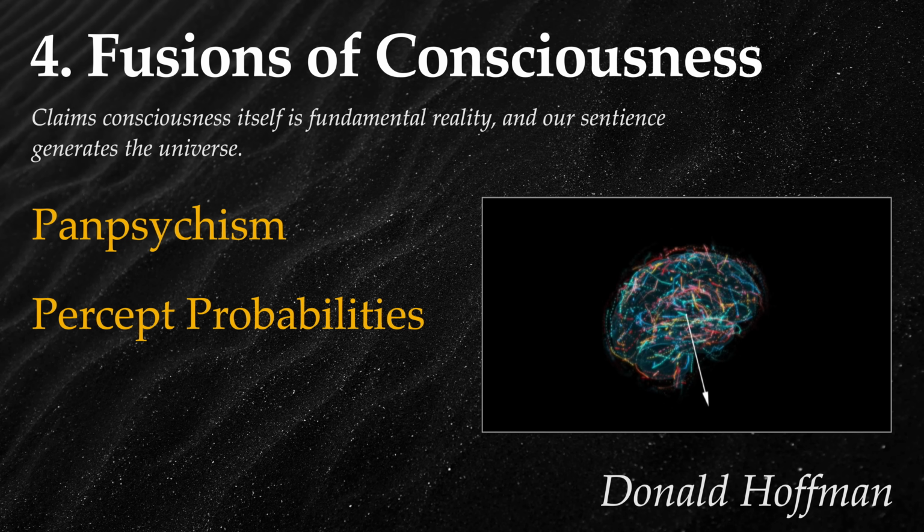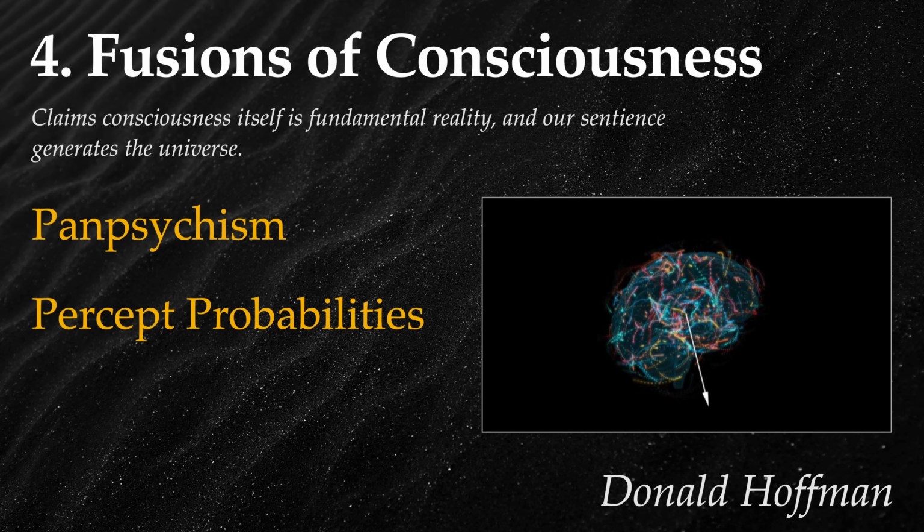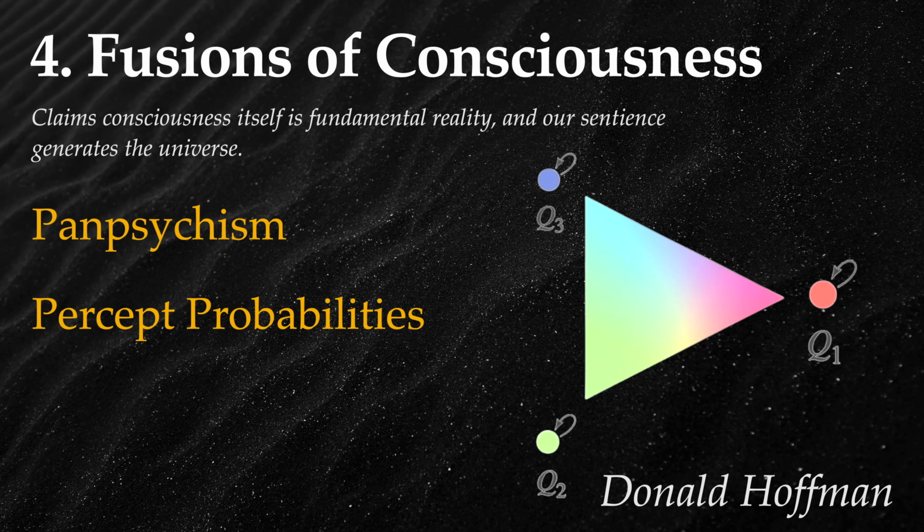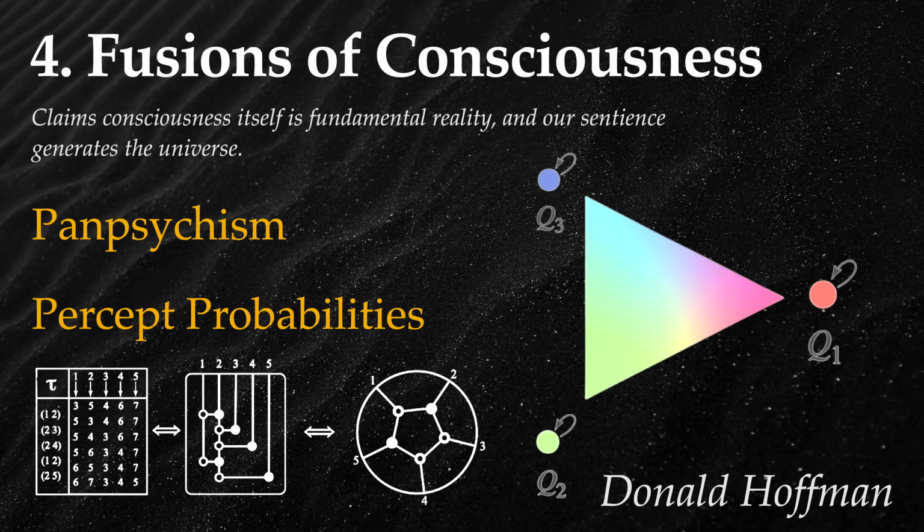Hoffman flips this idea on its head, claiming that sentience itself is fundamental, and the world as we experience it emerges from consciousness. He proposes that only experiences and probabilistic relationships are fundamental. He sets forth a mathematical theory of conscious agents whose dynamics are described by Markov chains.